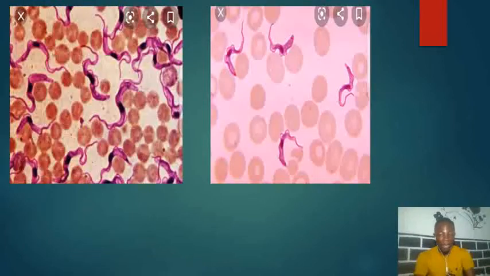In your shots now we have the Trypanosoma species. You see the purple organisms there. That is the Trypanosoma species. Like we said, they are found in the blood plasma, so you can see them surrounded by the blood cells. That's the Trypanosoma species that causes trypanosomiasis, the purple or violet organism you can see in your shots.